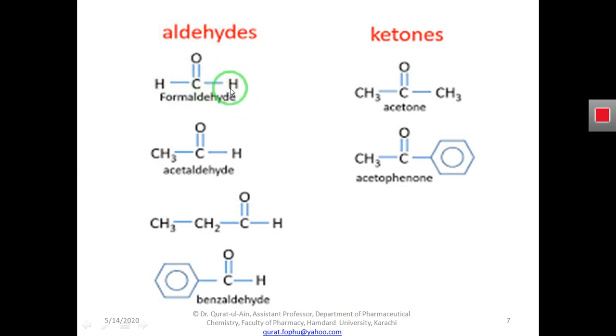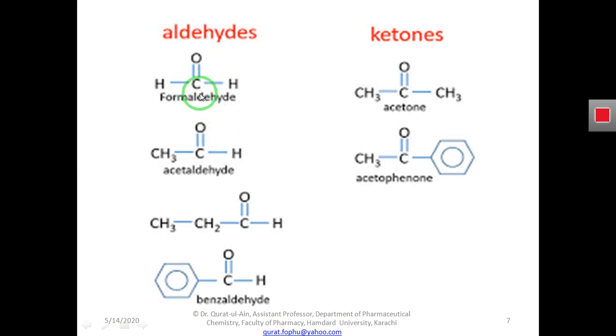So in the case of formaldehyde, what is R? R is H. R is hydrogen. Hydrogen is the simplest atom, so due to this hydrogen, formaldehyde is one of the simplest examples of aldehyde. And now you can see.